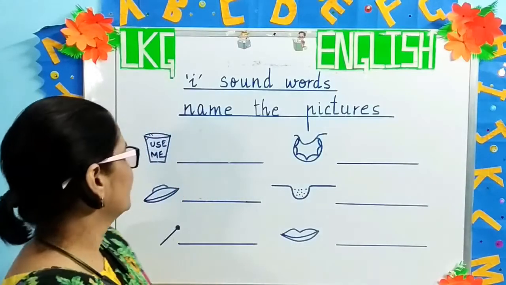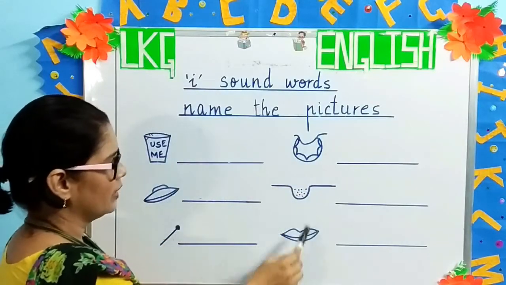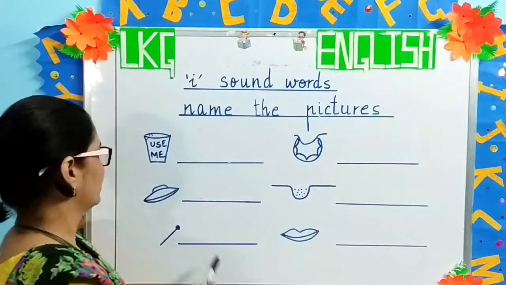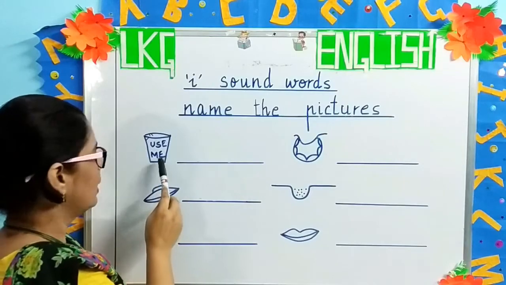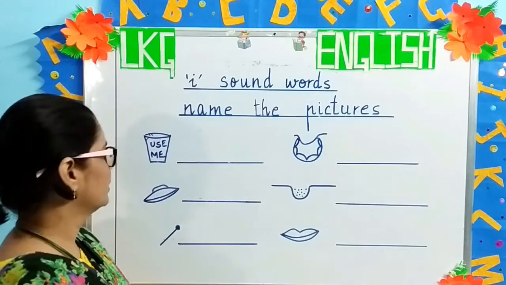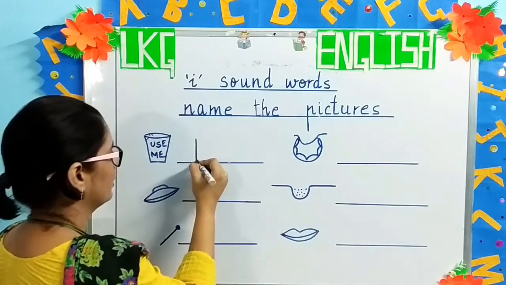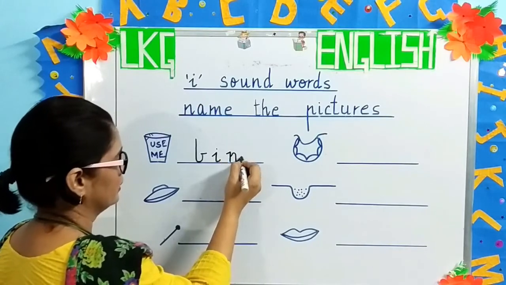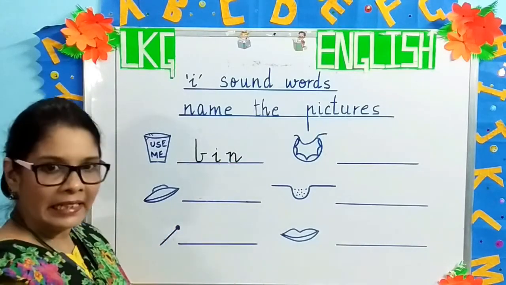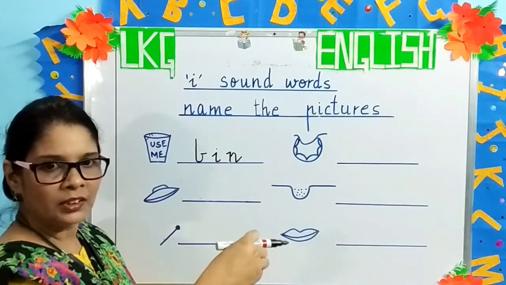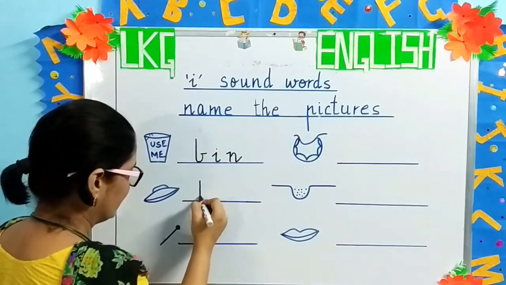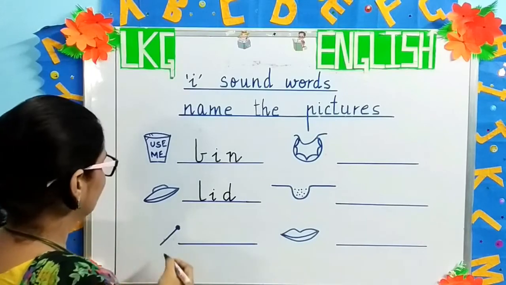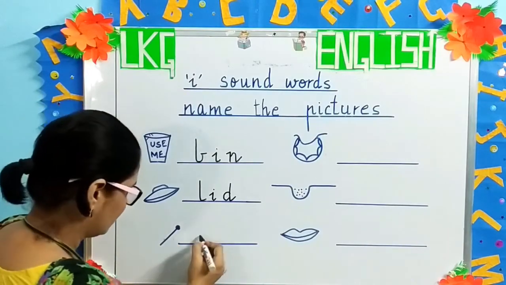Okay, children. Now here are some pictures. We will write the name of the pictures. These are the I sound words. What is the first picture? It's a bin. We throw rubbish in the bin. Okay. So b, i, n, bin. The next picture is a lid. We use a lid to cover utensils. l, i, d, lid.